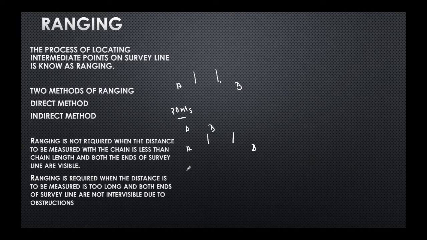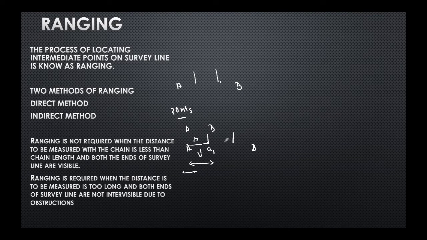For example, what is a straight line? A straight line is nothing but the shortest distance between two points. That is why I am aligning intermediate points, so that if I have this intermediate point as A1, the distance which I measure from A to A1 is as short as possible, so that I get accurate measurements when I measure the length with the help of a chain or a tape. So this process of locating intermediate points is nothing but ranging.